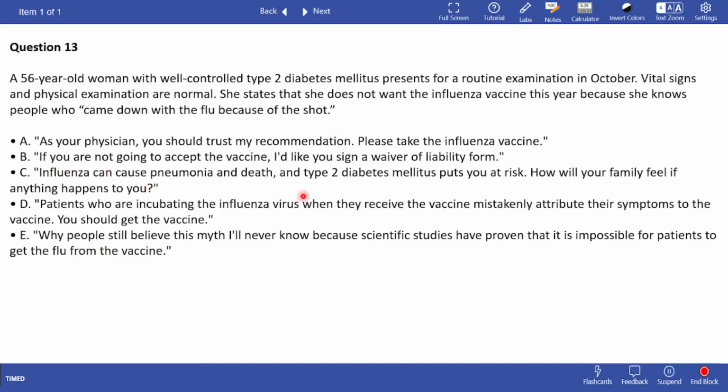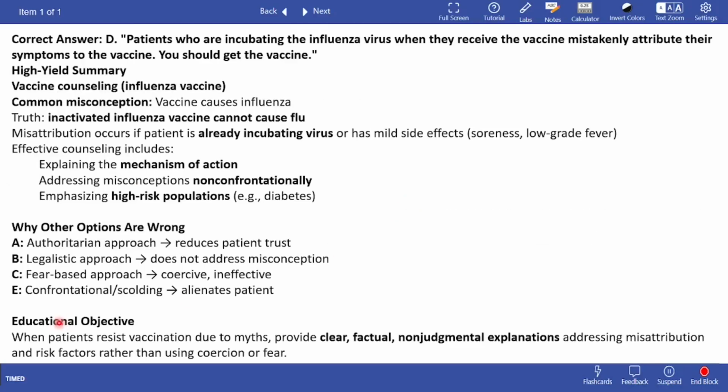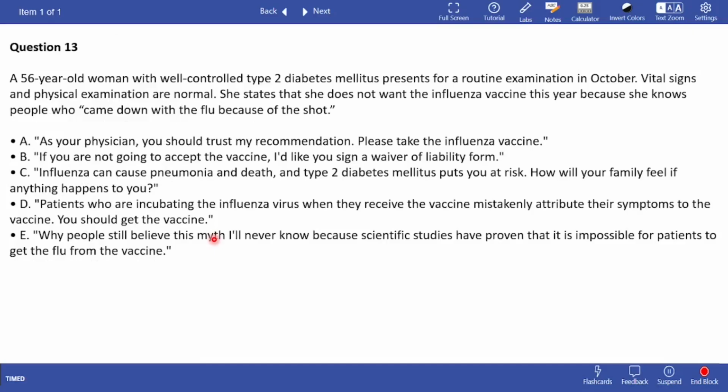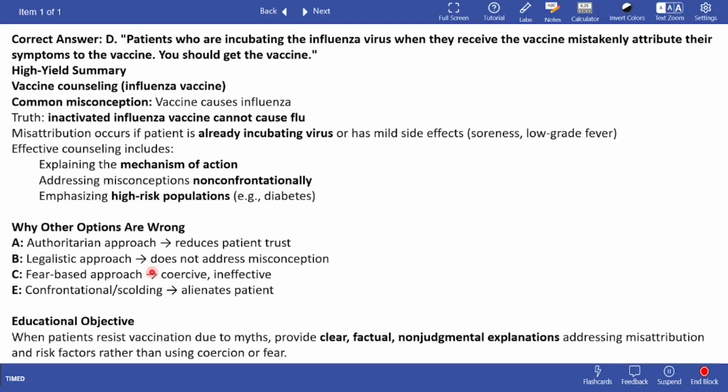And in C, you are just saying that basically influenza is dangerous, so that's why you should get the vaccine. That's a fear-based approach, and that is never right. And in E, you're basically being very negative and confrontational. So that's not something that you should do with the patient. So provide clear, factual, non-judgmental explanations and address their misconception and the myths that they have in their mind.